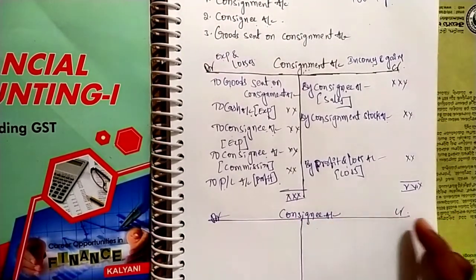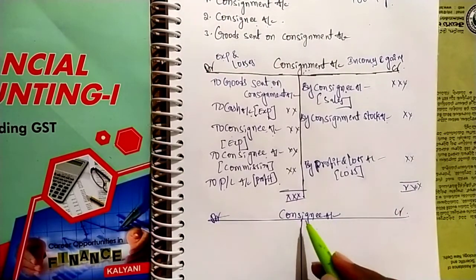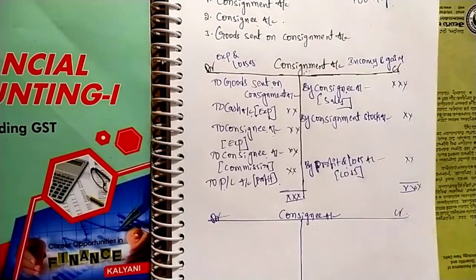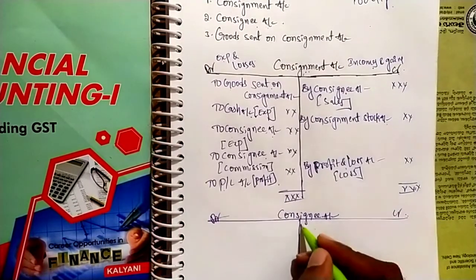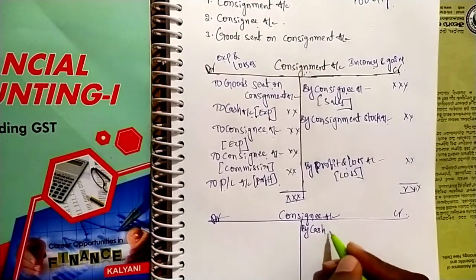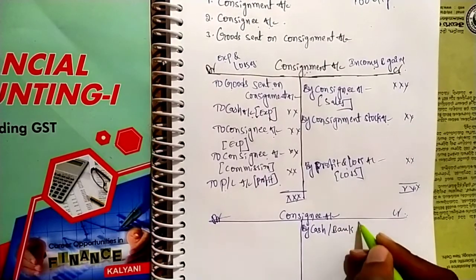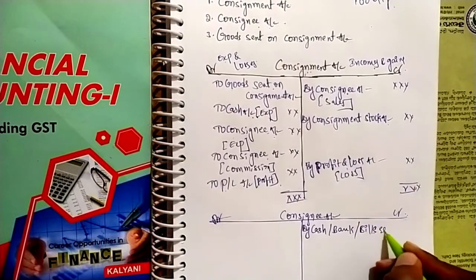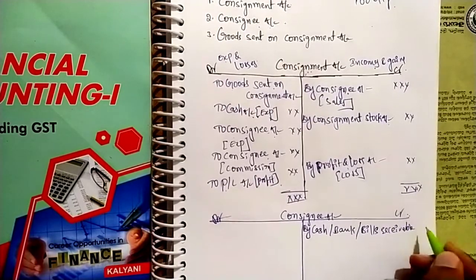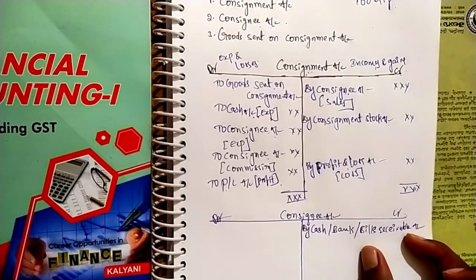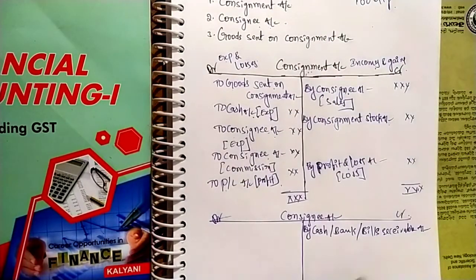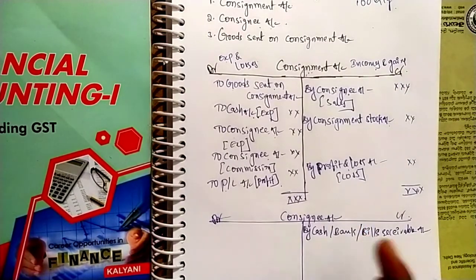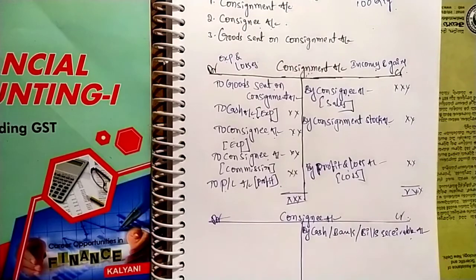So at the time of advance giving, consignee account is credited, but that advance may be paid in cash or through cheque or any bill. So we have to write by cash or bank or bills receivable. This is a bills receivable to the consignor, and a bills payable to the consignee. We are preparing in the books of the consignor, so this bill is treated as a bills receivable, right?